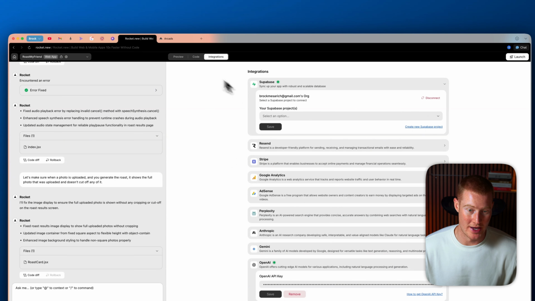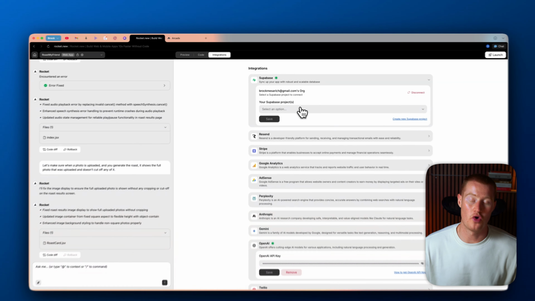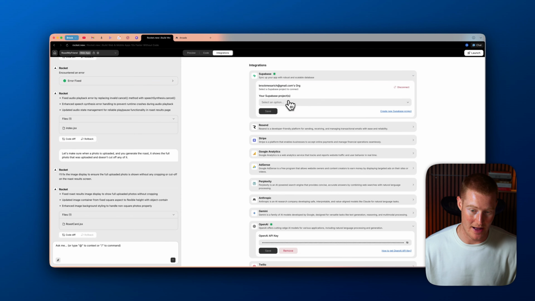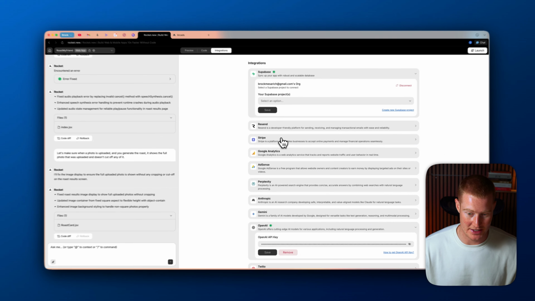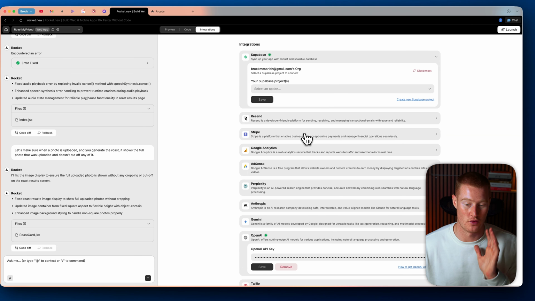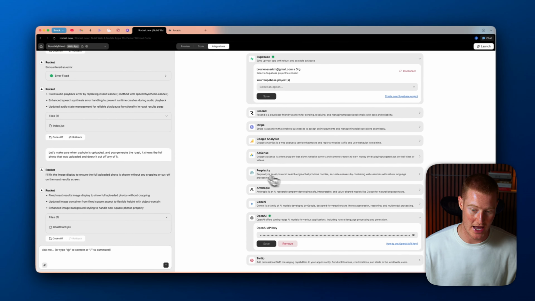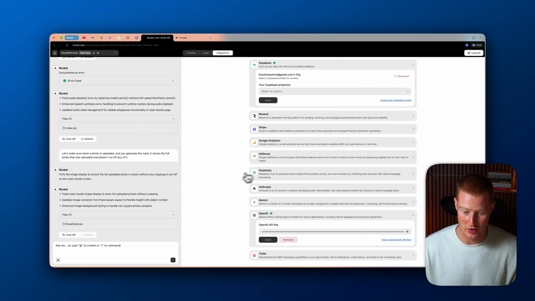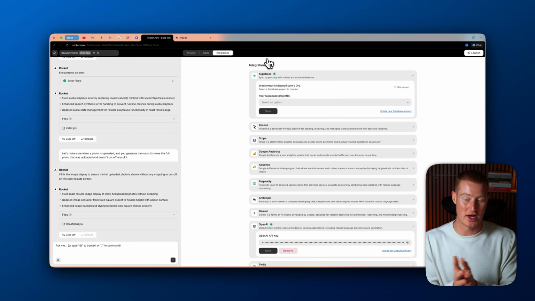One thing I do want to mention is if I come over to integrations here on the top, there are a whole bunch of different things we could integrate into our app. So we could connect this to a database, which we'd be using Supabase. We could connect it to Stripe so we could actually charge for using our software. We could add Perplexity, which is an AI model, Anthropic, Gemini, AdSense, all of these different things that we could actually integrate directly into our app.